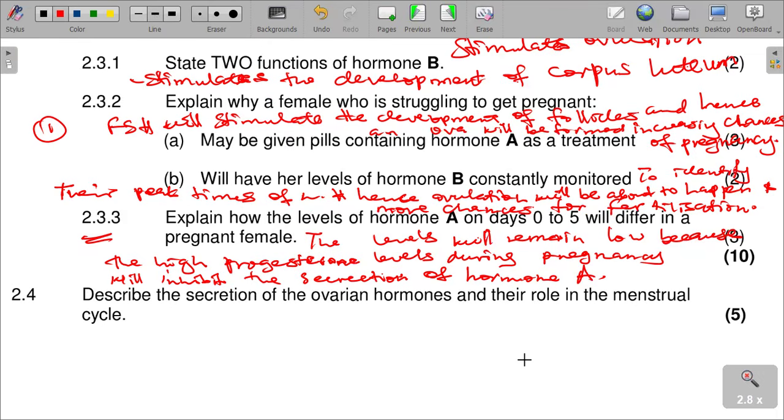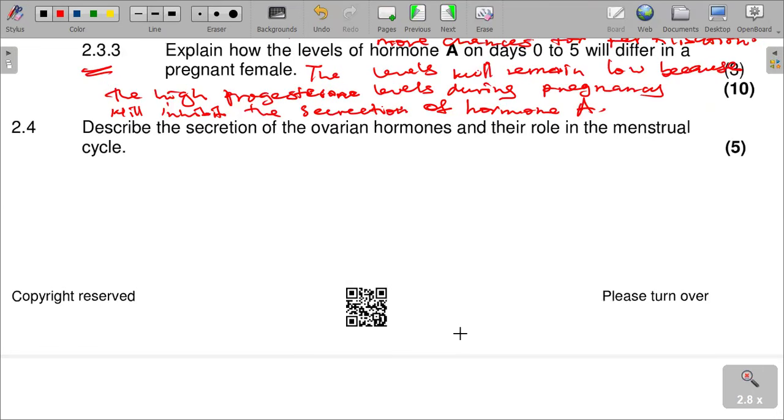Last question, let's see question 2.4. It says, describe the secretion of the ovarian hormones and their role in the menstrual cycle.